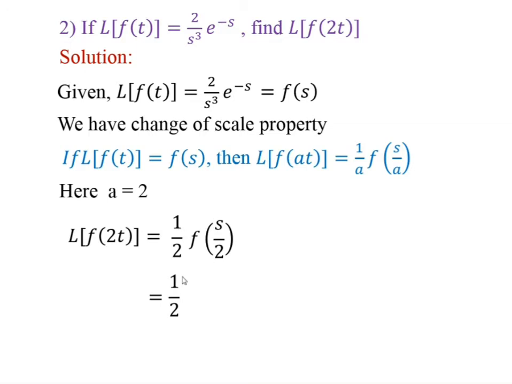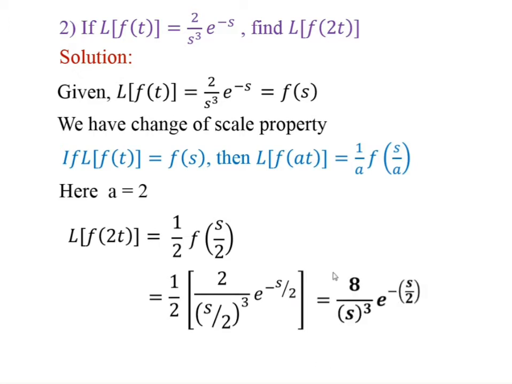Therefore, this is equal to 1/2 into, in this equation put s equal to s upon 2. Then we get 2 upon (s/2) cube into e to the power minus s/2. After simplification, we get this is equal to 8 upon s cube into e to the power minus s/2. Therefore, Laplace of f(2t) is equal to 8 upon s cube into e to the power minus s/2.